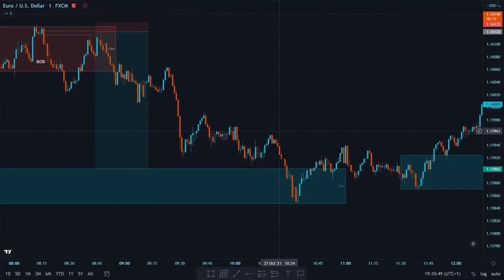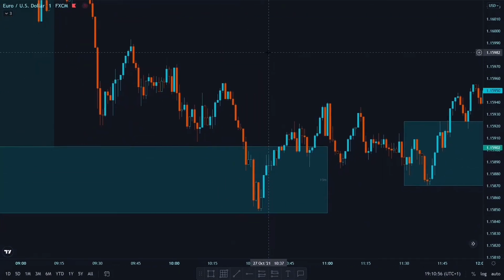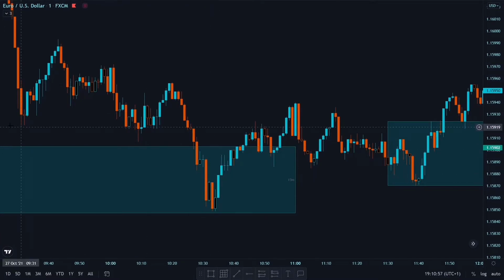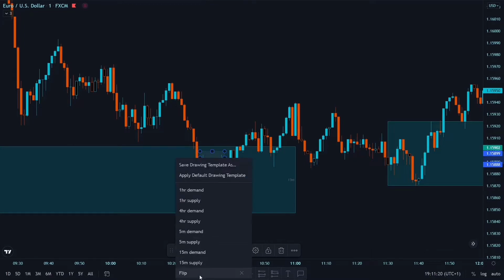So after this trade we tap into our 15-minute demand zone. So here we generate some liquidity, we sweep this liquidity, then we get a quick move to the upside. Here we can see that we have our 1-minute supply zone. So we get a reaction from it and we break this 1-minute supply, so it becomes our flip.